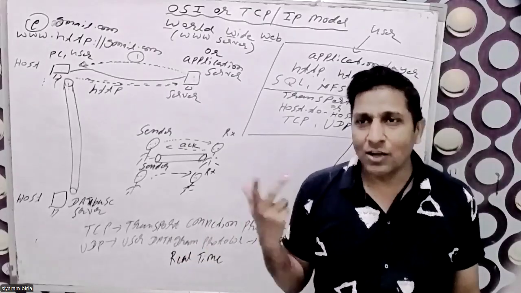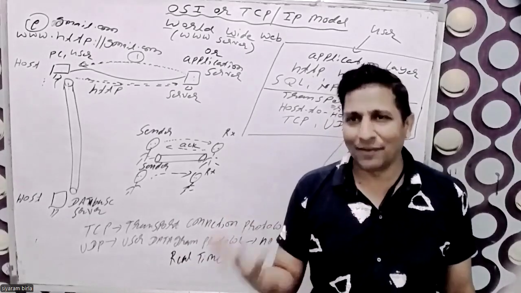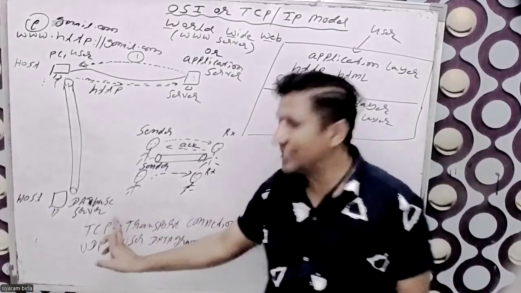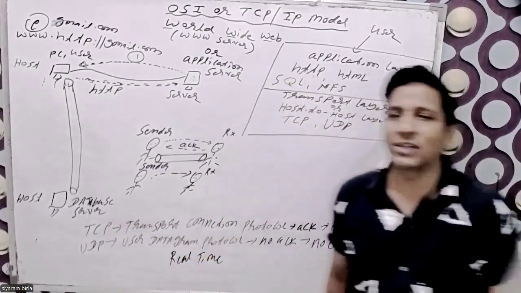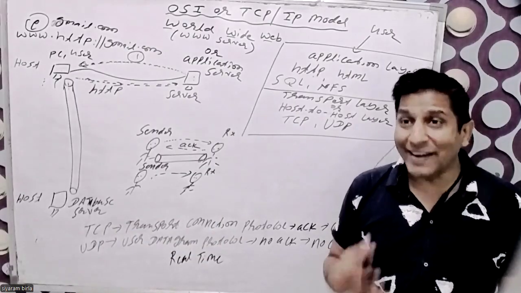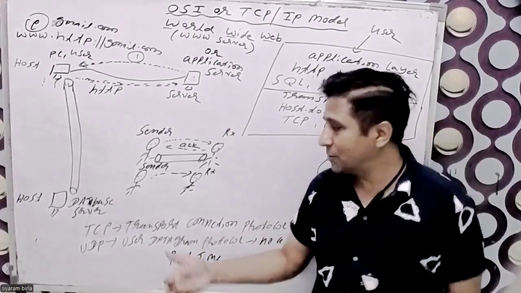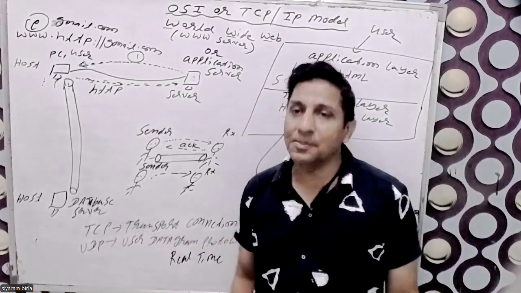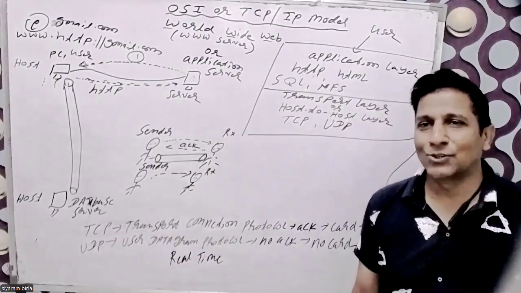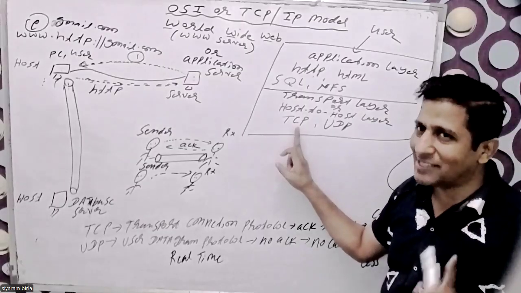So mailing services like Outlook, Gmail, Yahoo always use TCP. They are not using UDP. Those applications need the acknowledgement, so they use TCP.